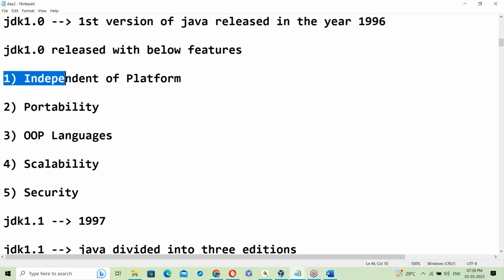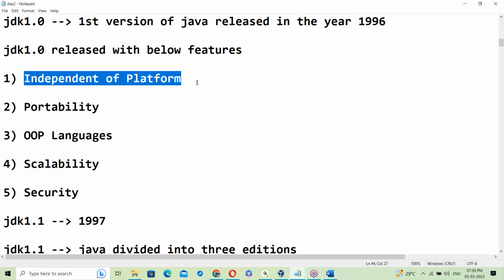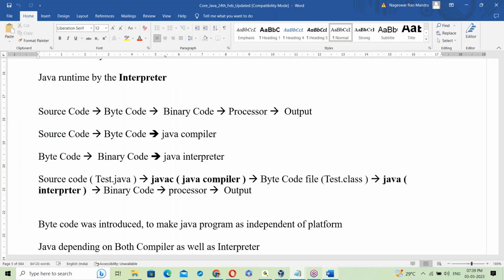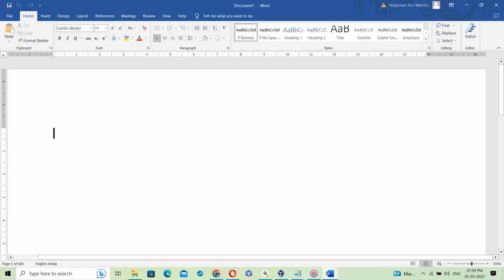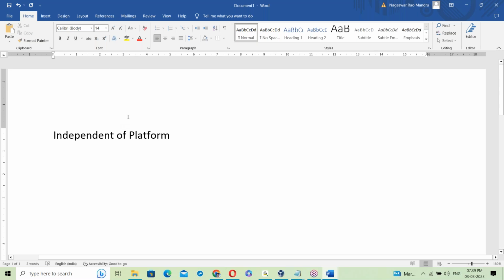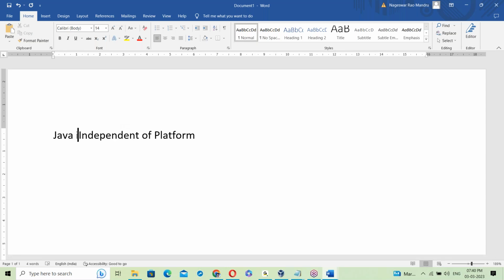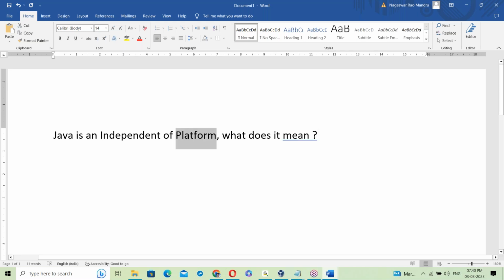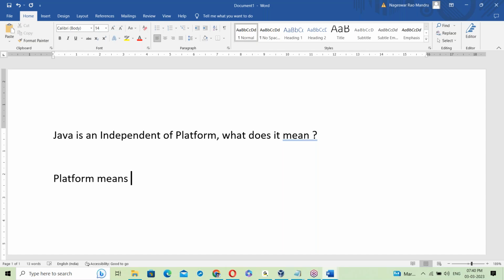The first one is independence of platform. Let us see about it. Java is platform independent. What does it mean? Here, platform means the OS. Platform means operating system.